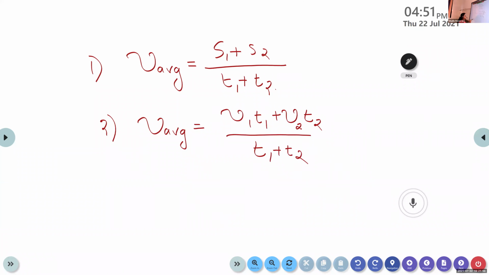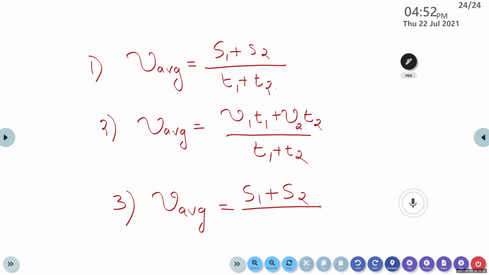We have one more equation for calculating the average speed, if the time is not provided. Who is here? Alan Joshi, what is our third equation for calculating the average speed if the time is not provided? S1 plus S2 divided by S1 by nu1 plus S2 by nu2. Yes, S1 plus S2 divided by S1 by nu1 plus S2 by nu2.